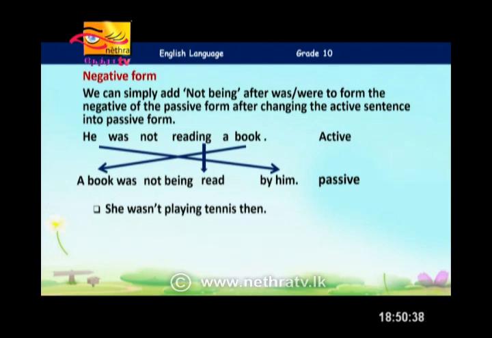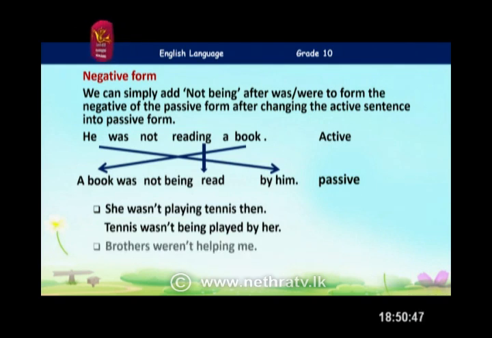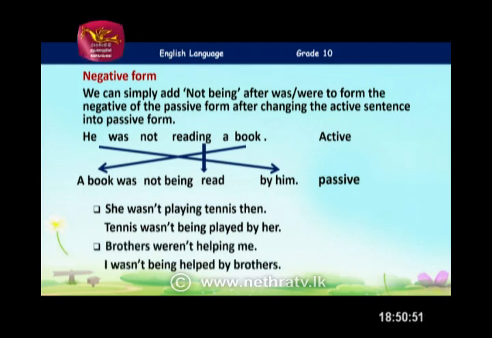Examples. She wasn't playing tennis then. Passive voice. It has to be tennis wasn't being played by her. Correct. And brothers weren't helping me. I wasn't being helped by brothers. I was telling the truth there actually.